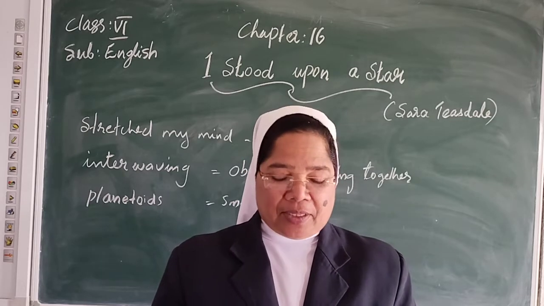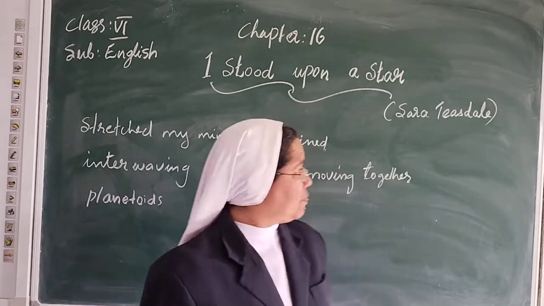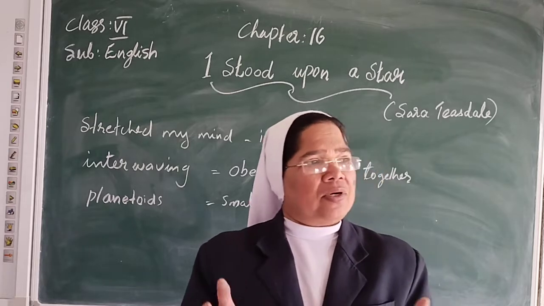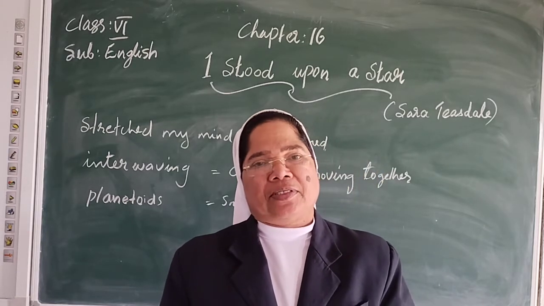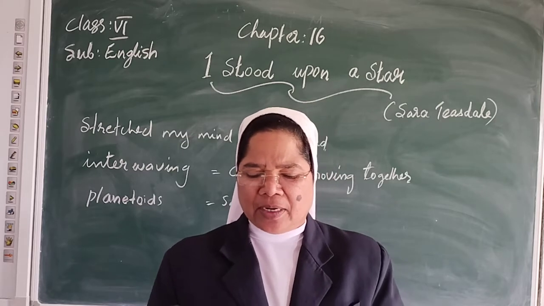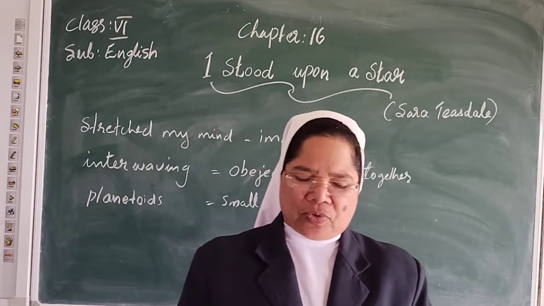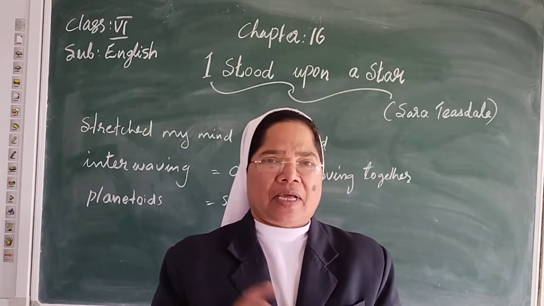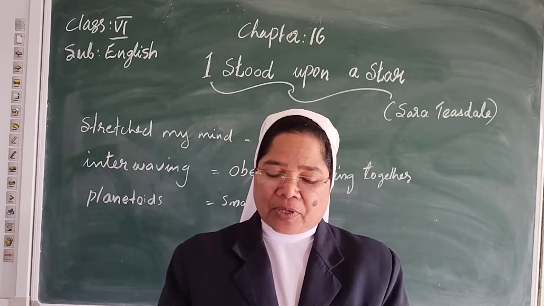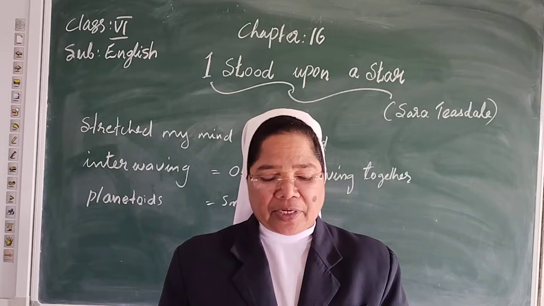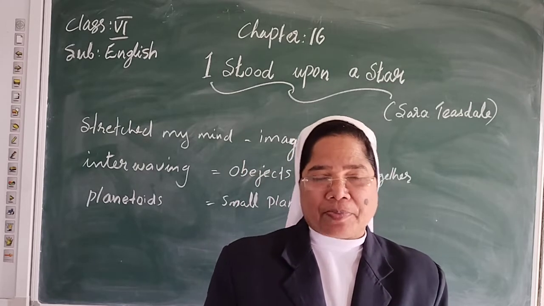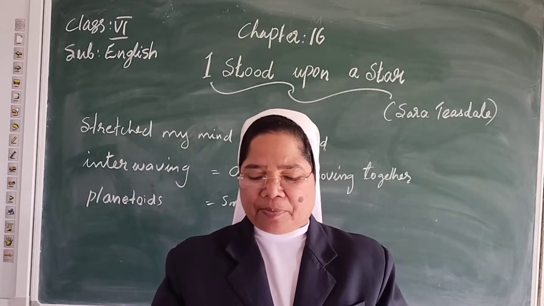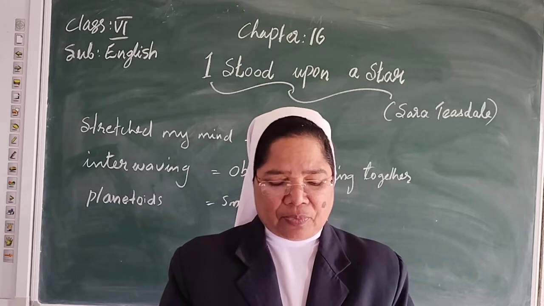Who wrote this poem? This poem was written by Sara Teasdale. She was an American lyric poet. She had such poor health for so much of her childhood. It was only at 14 that she was well enough to begin school. At that time she was writing some poems. Her first poem was published in Reedy's Mirror, a local newspaper, in 1907. In 1918, she won the Pulitzer Prize for her poetry collection.